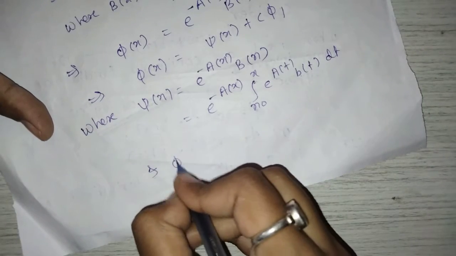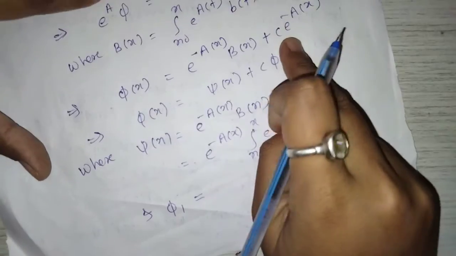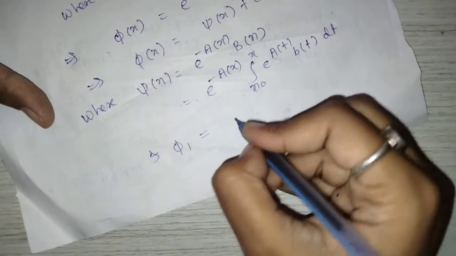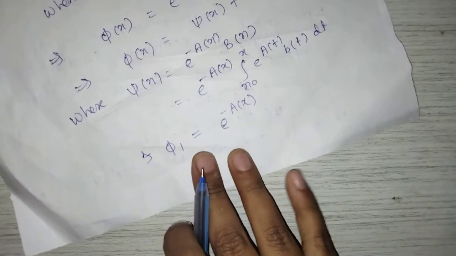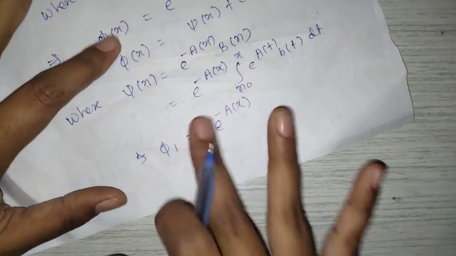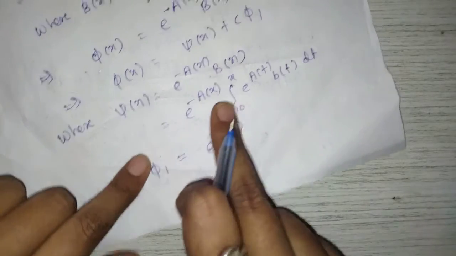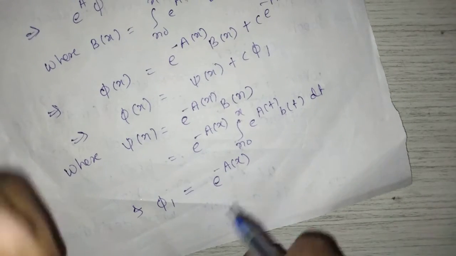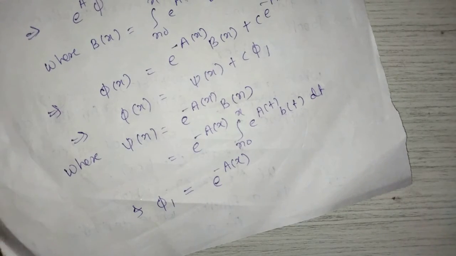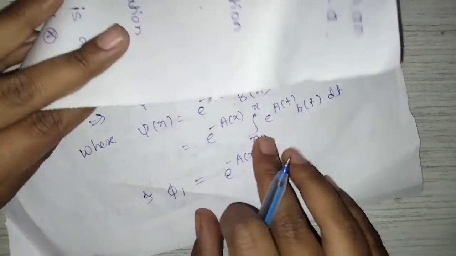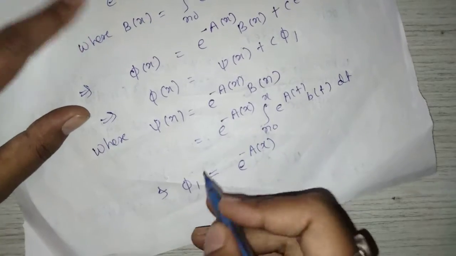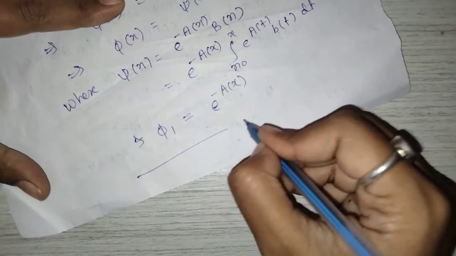Now phi 1 is equal to e raised to minus a of x. Here note that this a of x means the term in the variable x naught a into x. Okay, remember this. Now the theorem is proved.